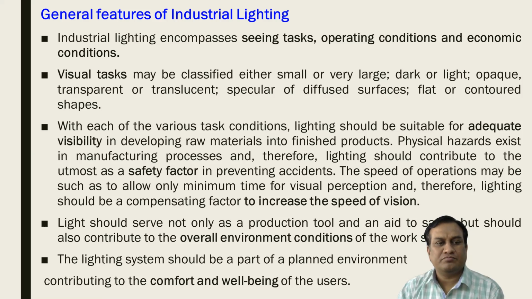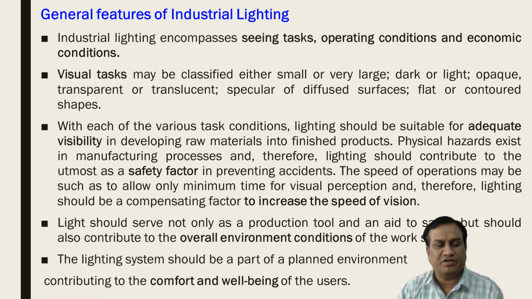These are the different classifications of visual tasks. Depending on the nature of the industry, these tasks may or may not be available. With each of the various task conditions, lighting should be suitable for adequate visibility.